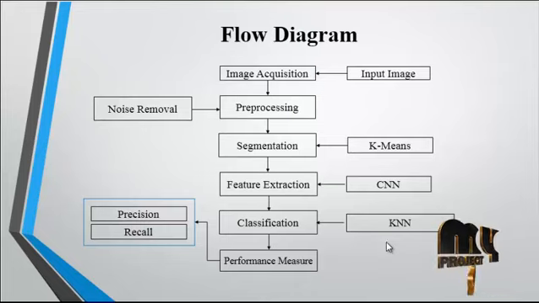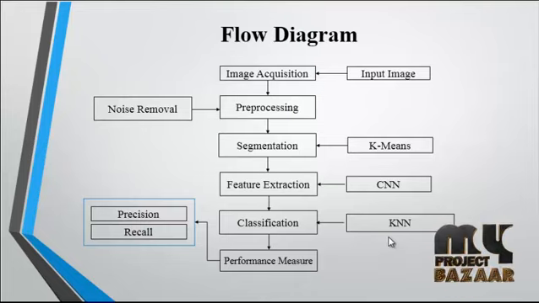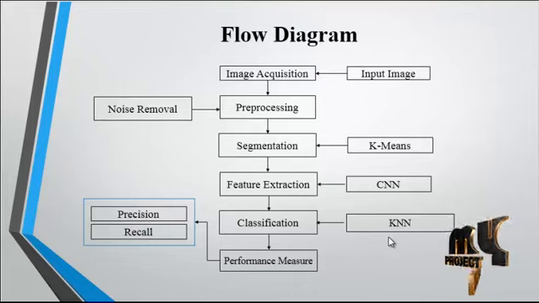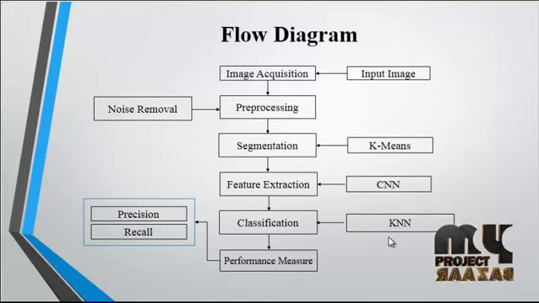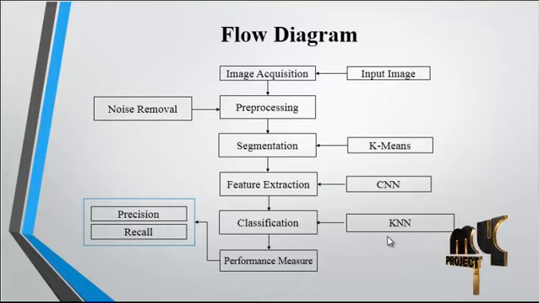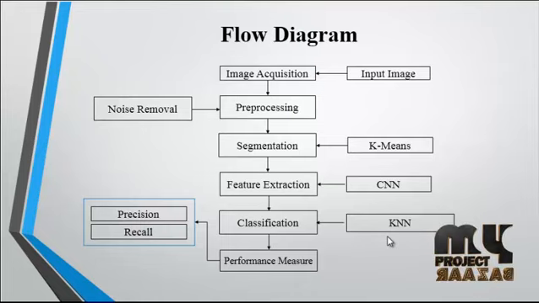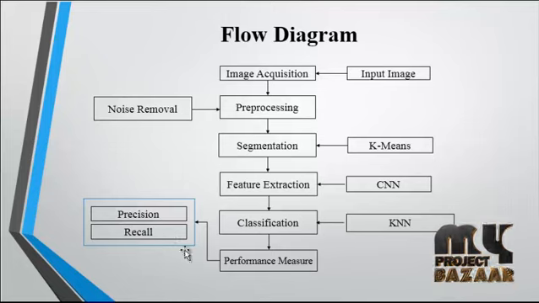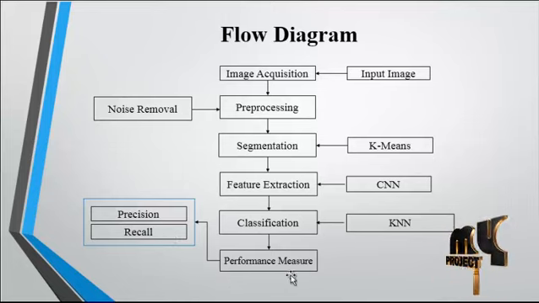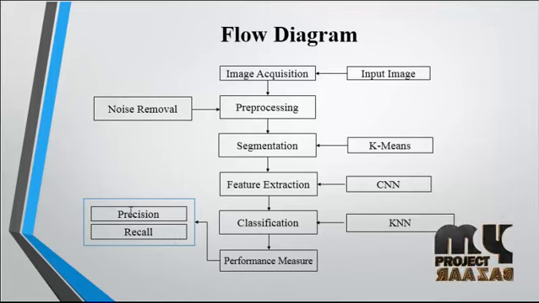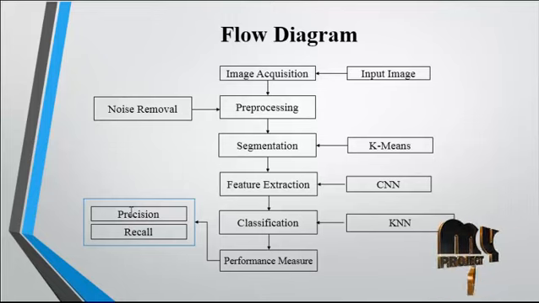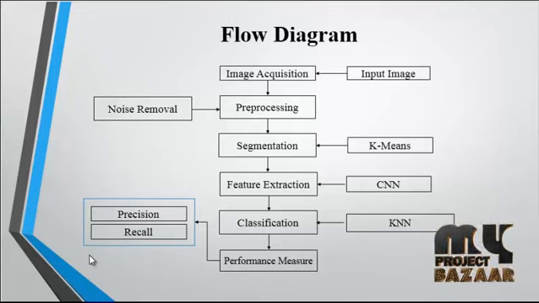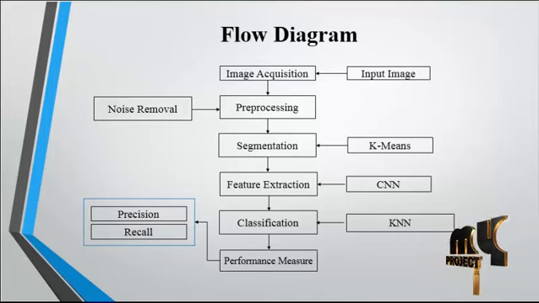After the feature extraction, the feature matching, that is the classification, will be done using the KNN classification method. KNN stands for K nearest neighbor. By applying this algorithm, the feature matching will be done using two kinds of features, the test features and the train features. By matching these results, the species of the animal will be recognized and displayed as a message box. After the classification, the performance will be evaluated by means of two parameters, precision and recall. Using these two parameters, we can justify whether our process is efficient or not.